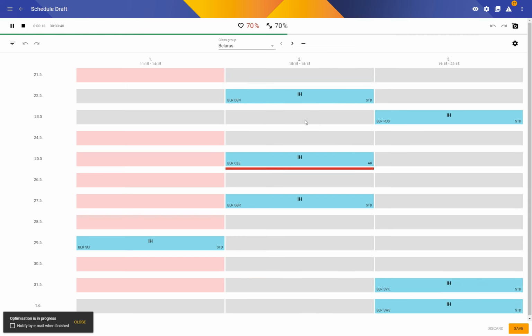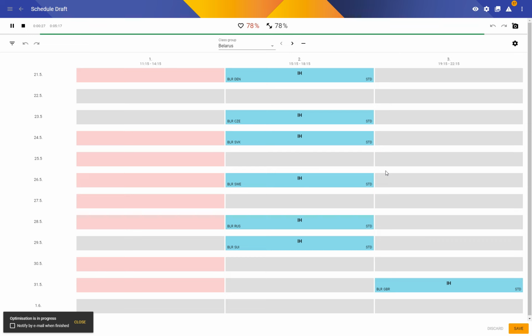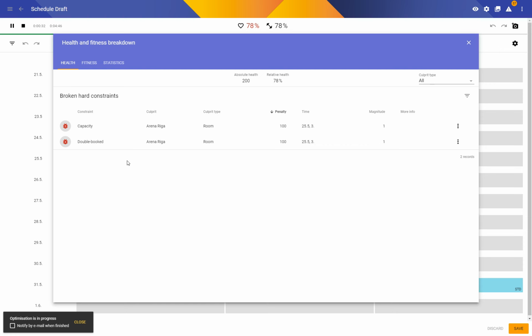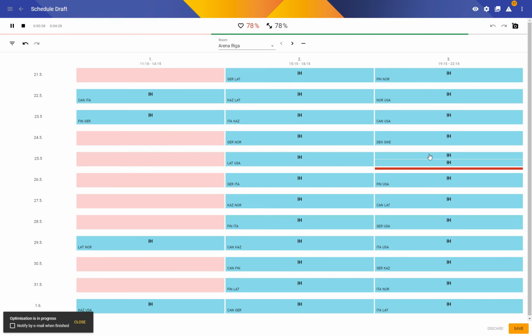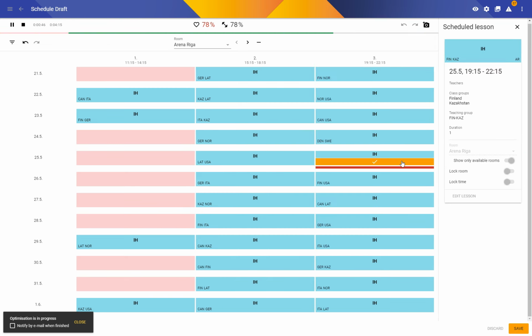Now I have no idea if Skolaris can find a conforming schedule. It's looking good. Just 2 more constraints because there's a match going on at the same time. Which one is it? Finland, Kazakhstan, and Canada, Norway.